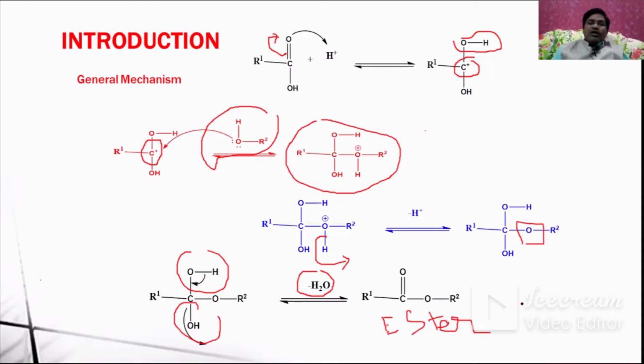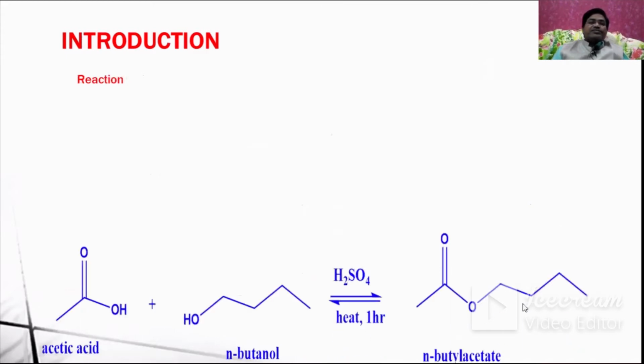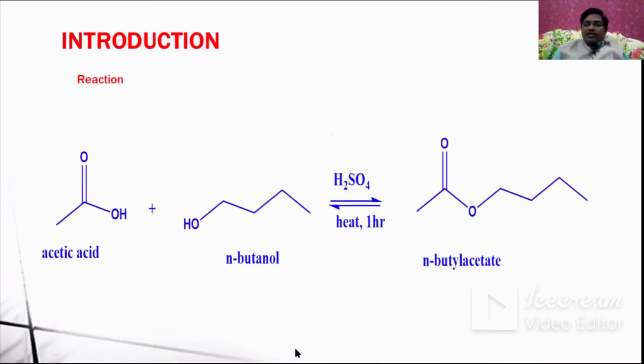Okay, now coming to another point. Here this is our reaction. The previous one is a general mechanism, whereas this is our latest reaction. This is acetic acid, this is n-butyl alcohol, and sulfuric acid is added as required, and it is heated for about 1 hour, and you will get n-butyl acetate along with a byproduct, water.